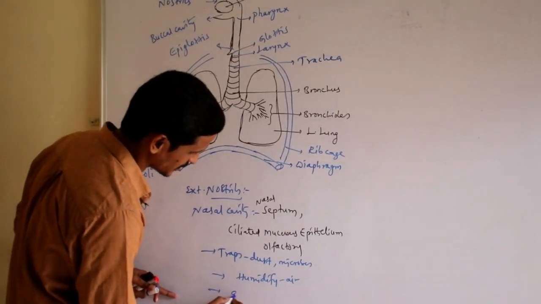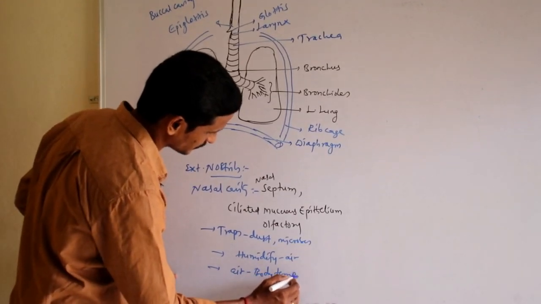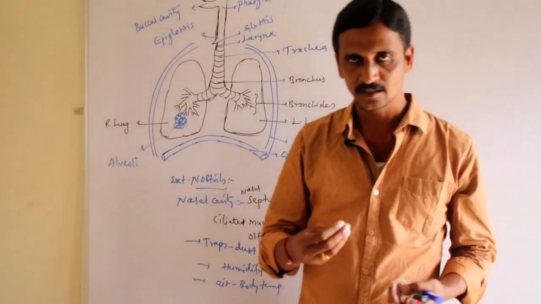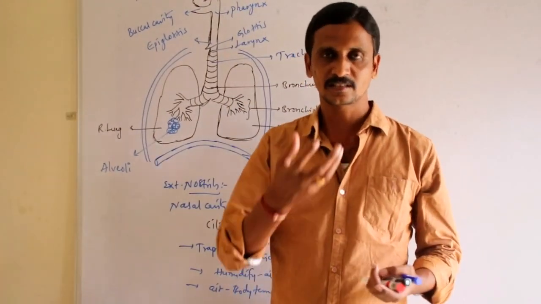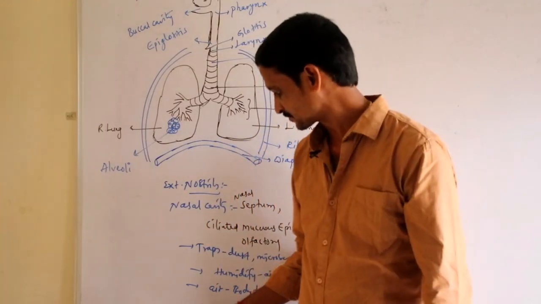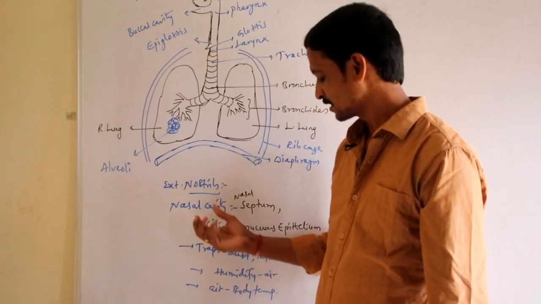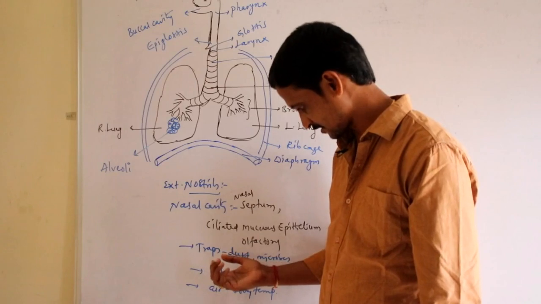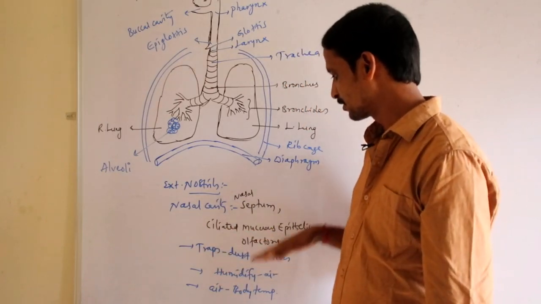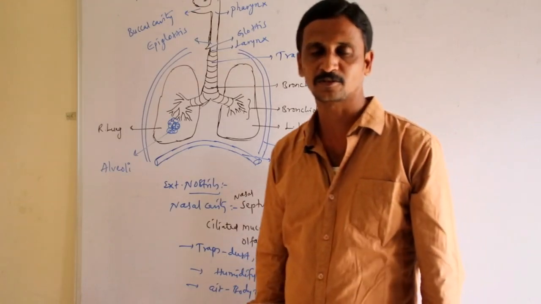Second, it adjusts the air to your body temperature. It adds warmth and humidity to the air, so that the air you inhale will suit your body temperature. So these are the three functions performed by the nasal cavity. It also possesses hair-like structures. With the help of the hair and mucous epithelium, it traps the dust particles and microbes.